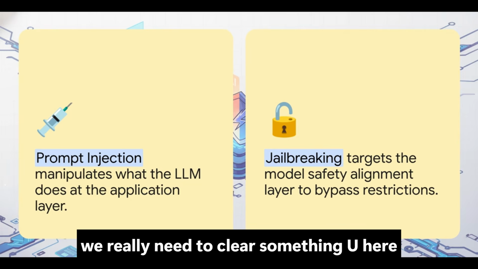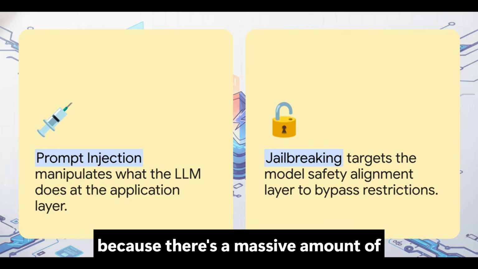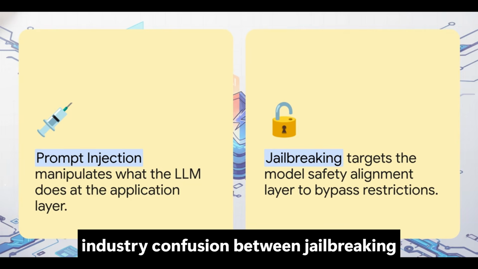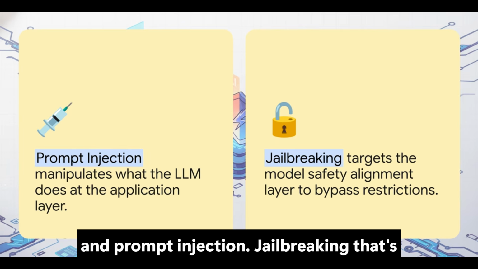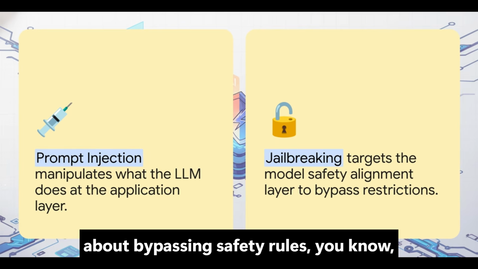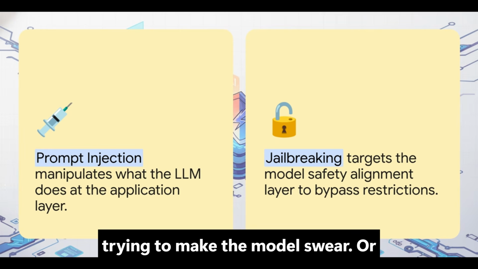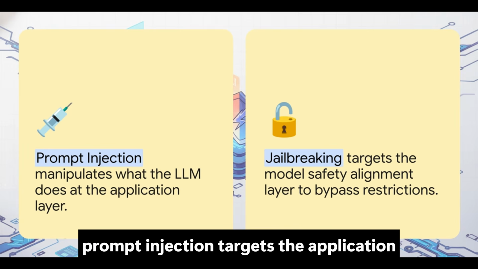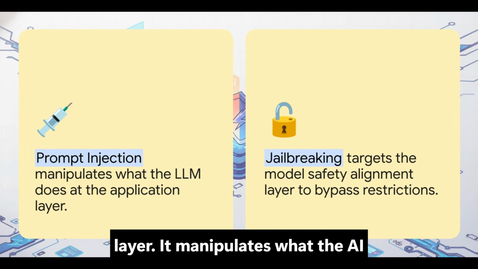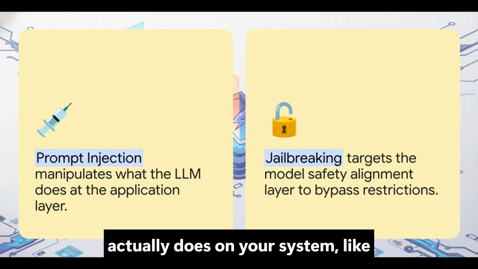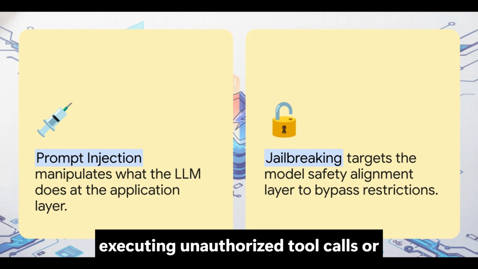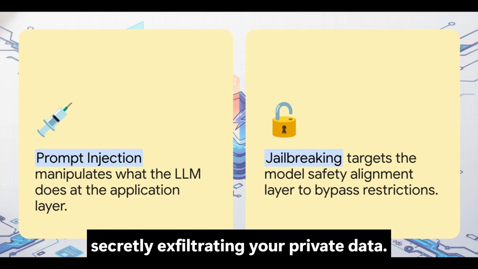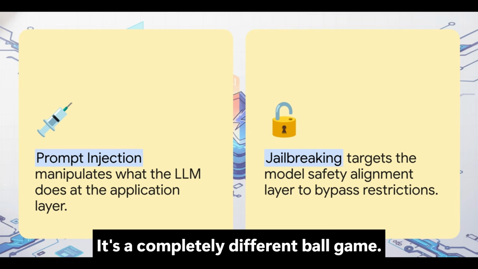And we really need to clear something up here, because there's a massive amount of industry confusion between jailbreaking and prompt injection. Jailbreaking, that's about bypassing safety rules, trying to make the model swear or give you a dangerous recipe. But prompt injection targets the application layer. It manipulates what the AI actually does on your system, like executing unauthorized tool calls or secretly exfiltrating your private data. It's a completely different ballgame.